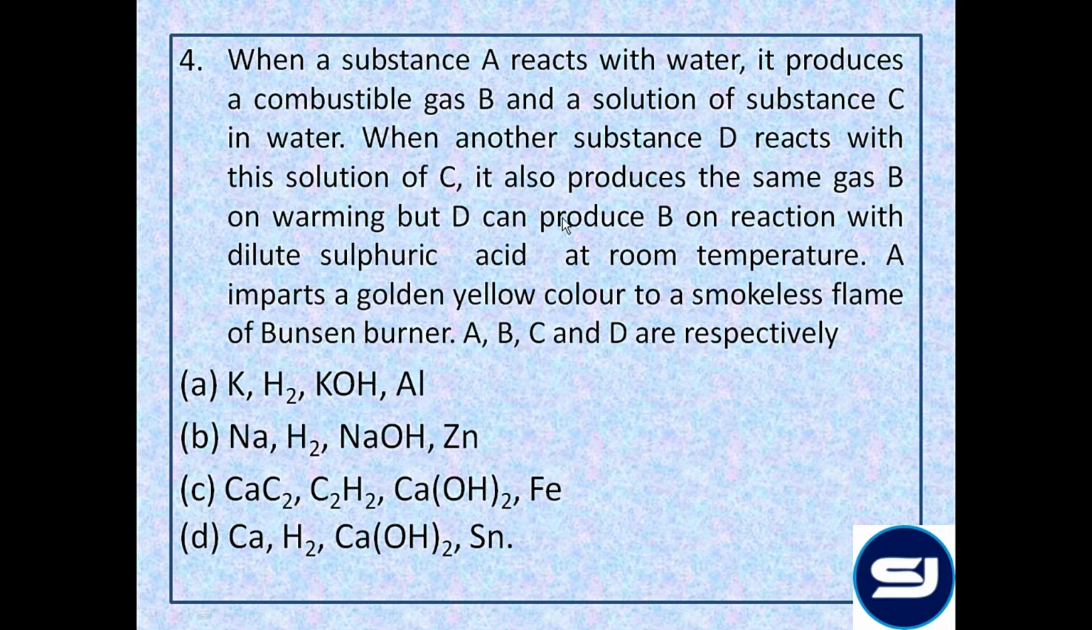And D can produce B on reaction with dilute sulfuric acid at room temperature. That's what the first hint was. An amphoteric metal can react with acid as well as base, and in both conditions, it liberates the same combustible gas, that is hydrogen.